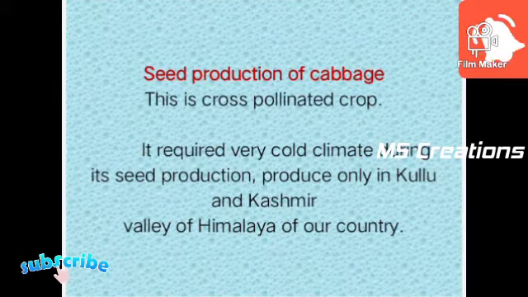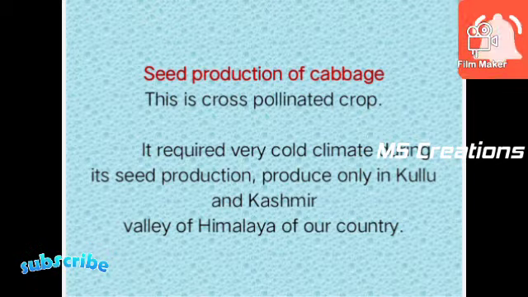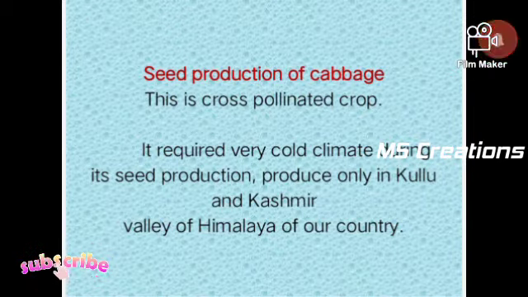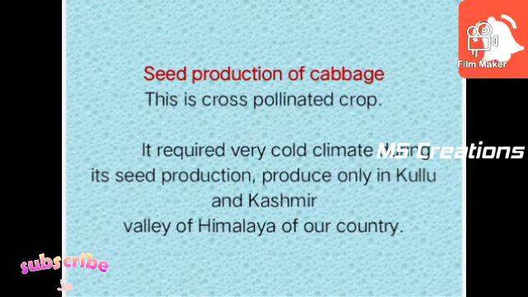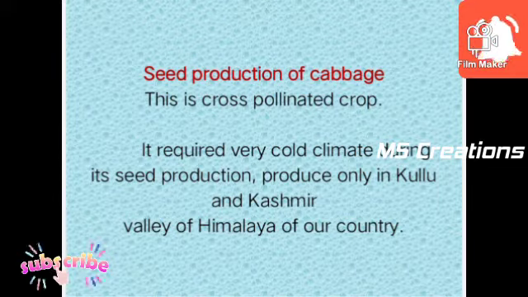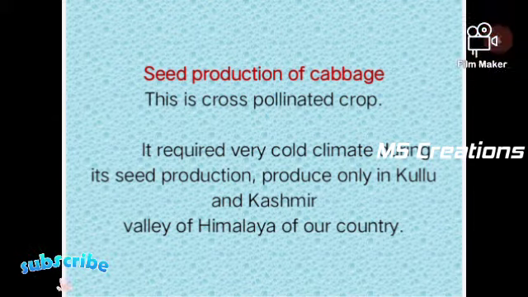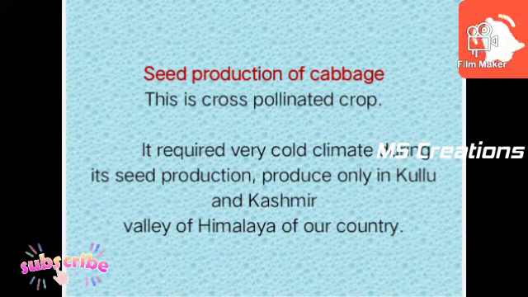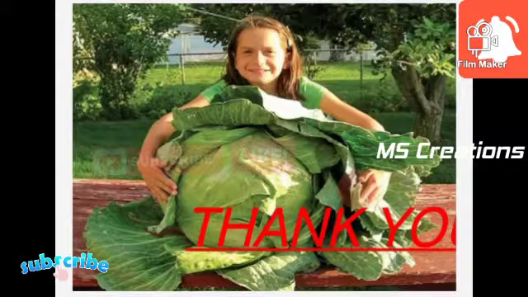In seed production of cabbage, cabbage is a cross-pollinated crop. That is why we take necessary care at the time of seed production, and it requires a very cold climate. Seed production is done only in Kullu and Kashmir valley of the Himalaya of our country.